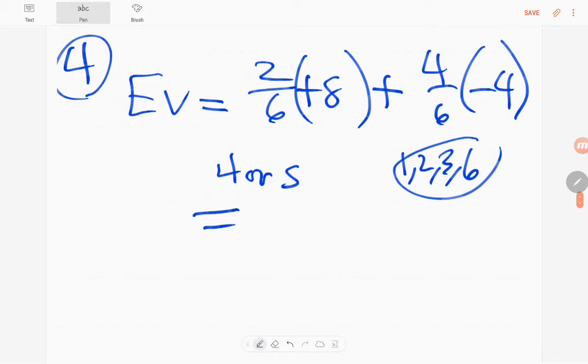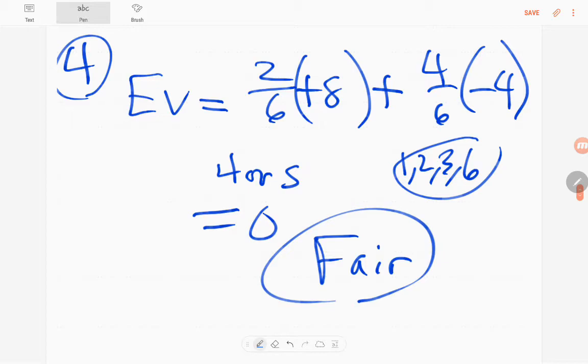Let's plug it into a calculator. I get 0. So this is a fair game. It means in the long run you don't lose or gain money. Therefore it is fair.